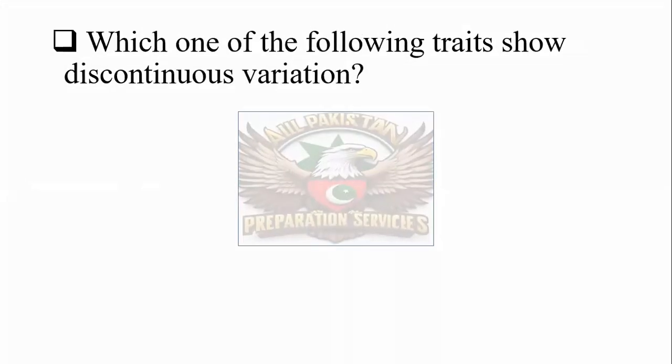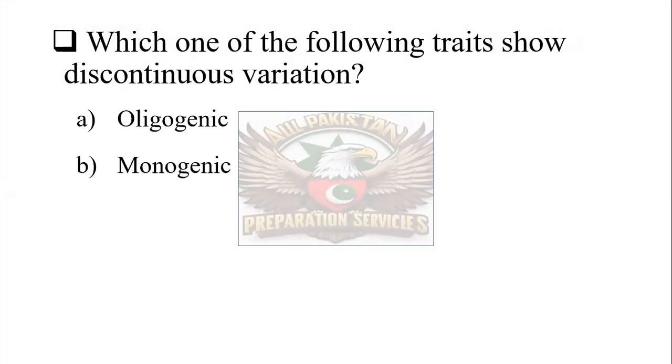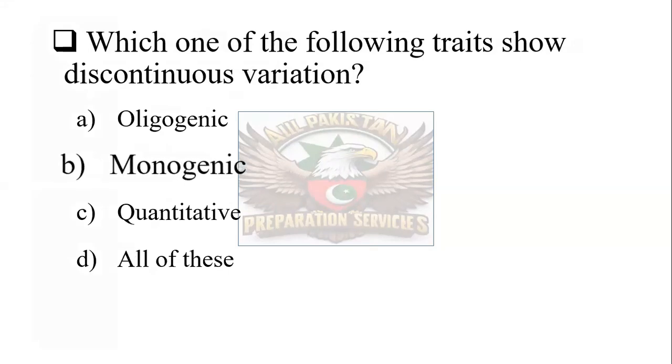Each one of the following traits shows discontinuous variation: oligogenic, monogenic, quantitative, or all of these. And the correct one is monogenic. Monogenic traits are those which show discontinuous variation. That means discontinuous variations are shown by monogenic traits.